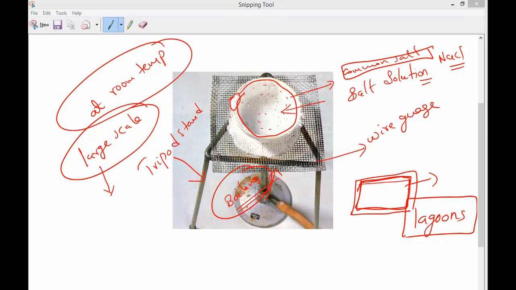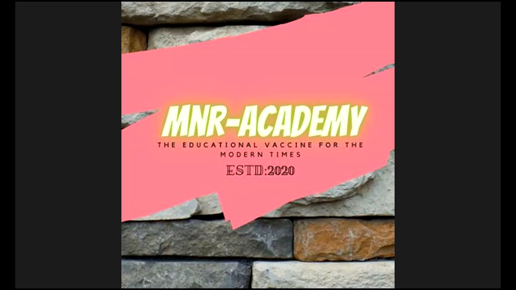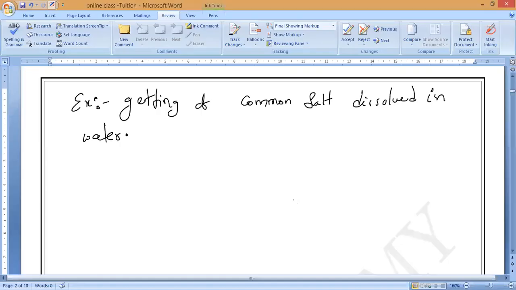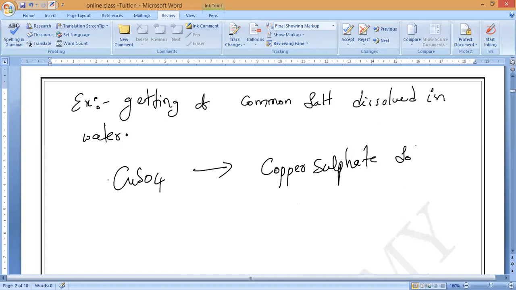Copper sulfate. Do you know copper sulfate? What is the copper sulfate formula? I have taught you so many times. CuSO4. So the CuSO4 which is dissolved in water, we call it copper sulfate solution. What should we call it? Copper sulfate solution.